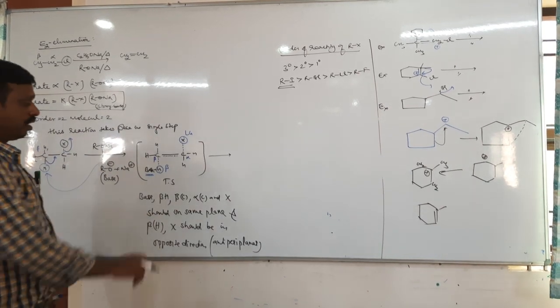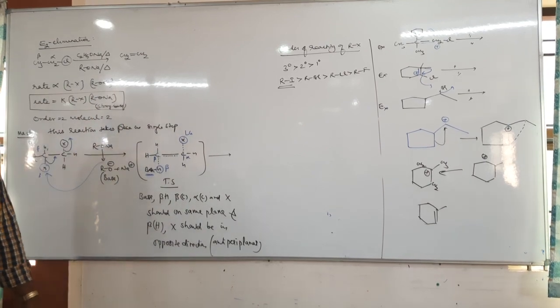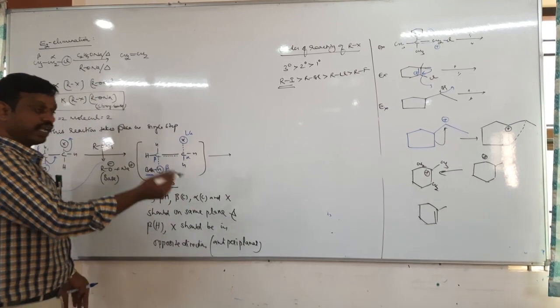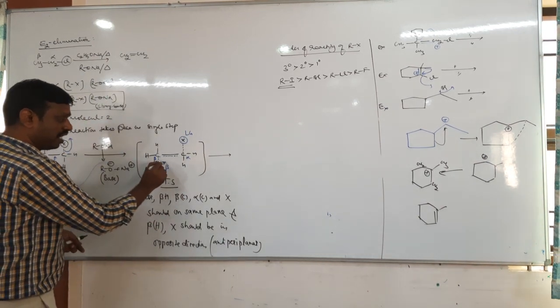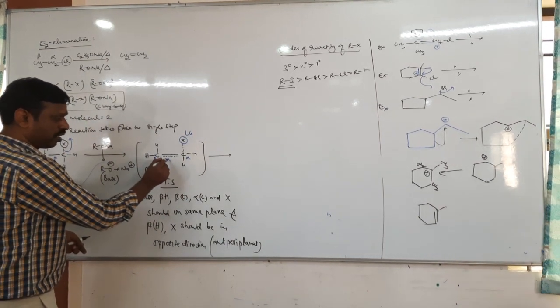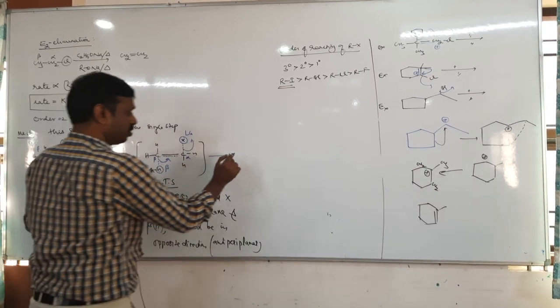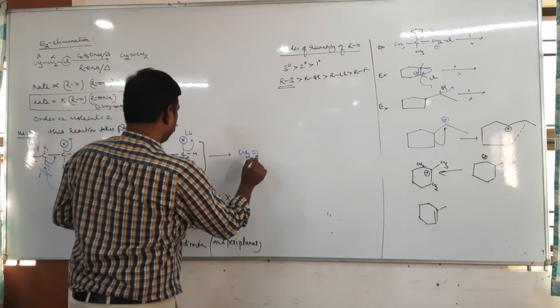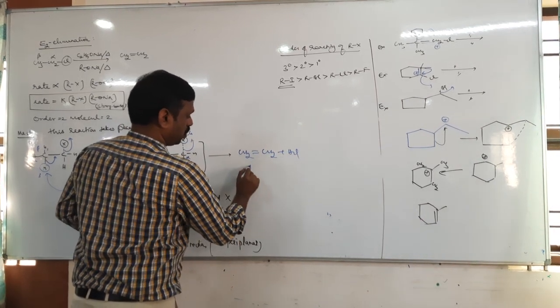Now tell me, since the TS is highly unstable, it undergoes immediate decomposition. The pi bond is completely formed, the sigma bond completely shifts as a pi bond, then X comes out, so that we get CH2=CH2 plus HCl. This is an alkene.